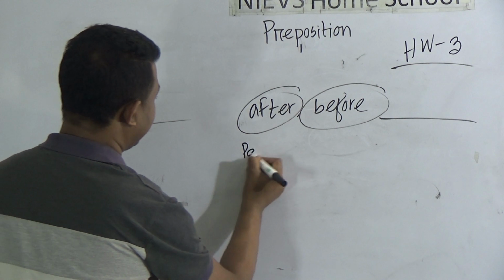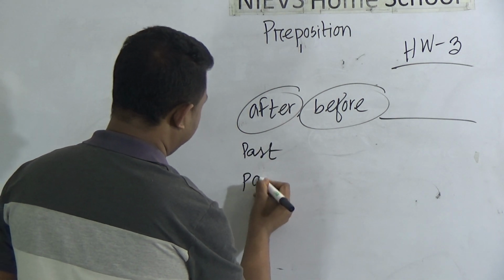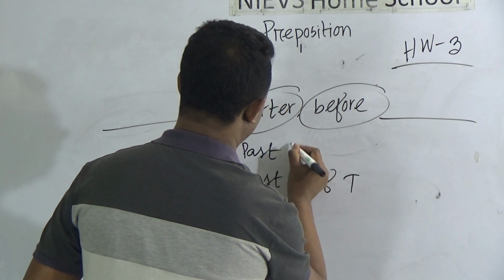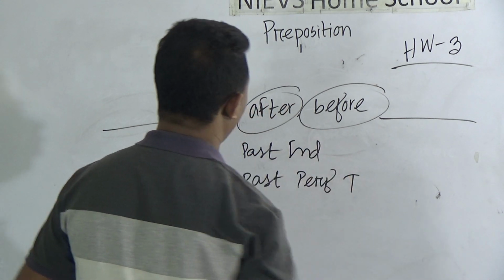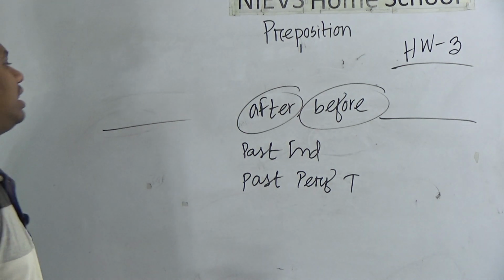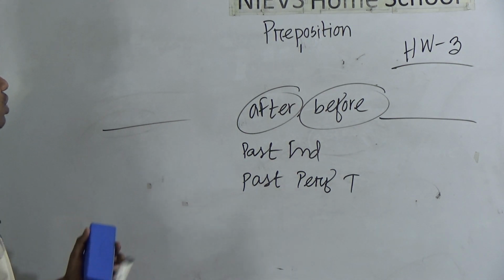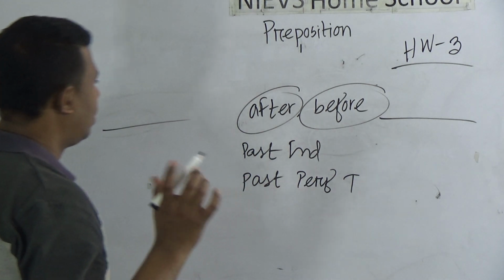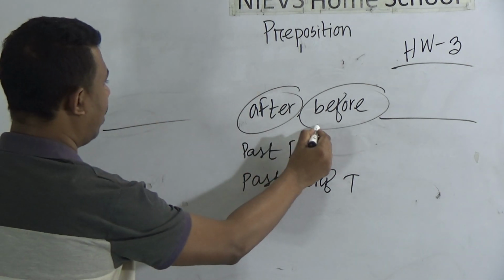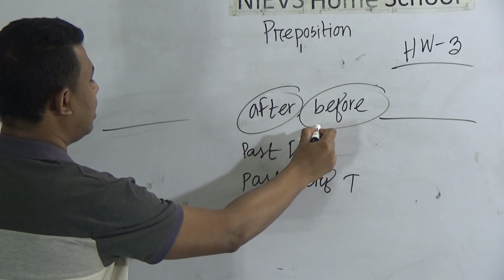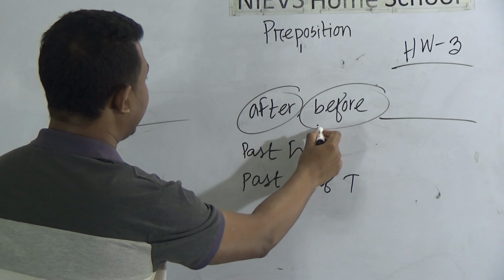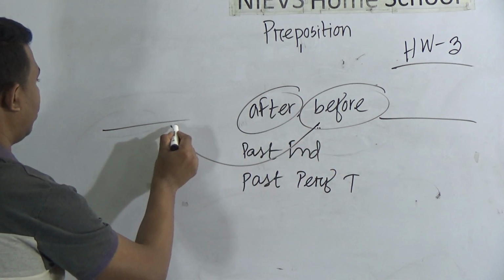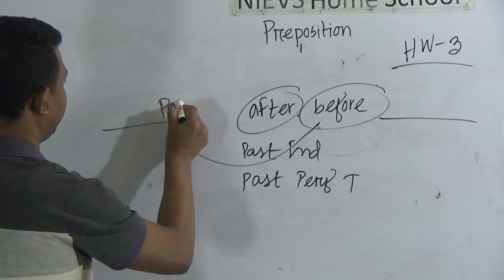And past indefinite tense and past perfect tense. Past indefinite tense would be placed before or after there. But when to use them? For your better understanding, I am telling you, and listen to me. Before would be used within two sentences, and before we have to use past perfect.